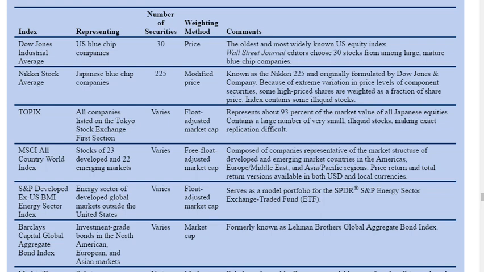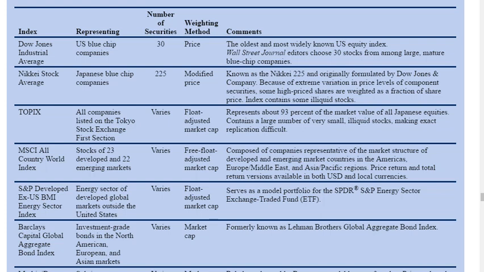It represents U.S. blue chip companies, 30 stocks. It's price weighted, and it's the oldest and most widely known U.S. index. We've seen that. The next one is the Nikkei, which is the Japanese blue chip 225, and it's a modified price. TOPIX, that is all companies listed on the Tokyo Stock Exchange first section. The number of securities varies. It's a float-adjusted market cap.